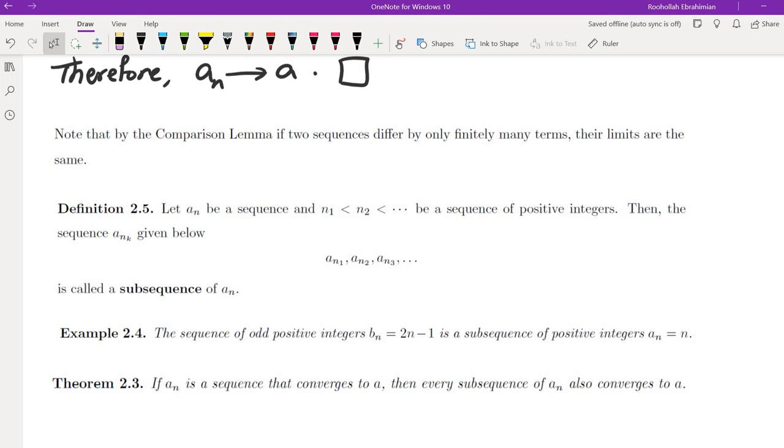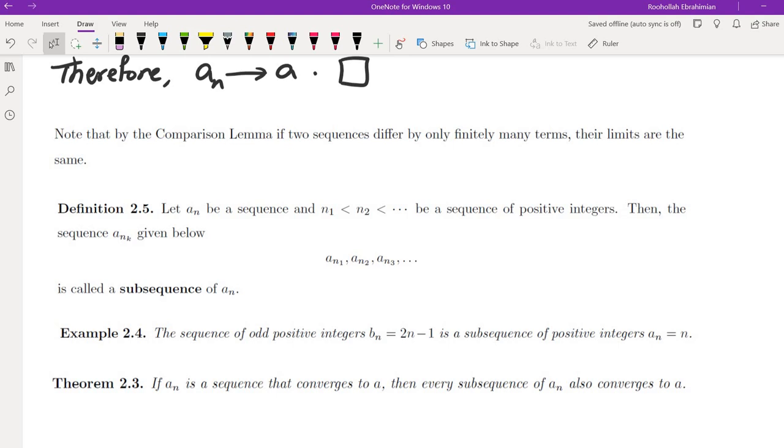And finally, the last thing we're going to talk about is the relationship between subsequences and sequences. If you take a sequence an, then if you just take a few terms of that sequence, of course infinitely many, then that would be called a subsequence. However, you have to be always careful that when you're taking subsequences, the indices must be in order. So the formal definition is: let an be a sequence and n1 less than n2 less than n3 and so on be a sequence of positive integers.